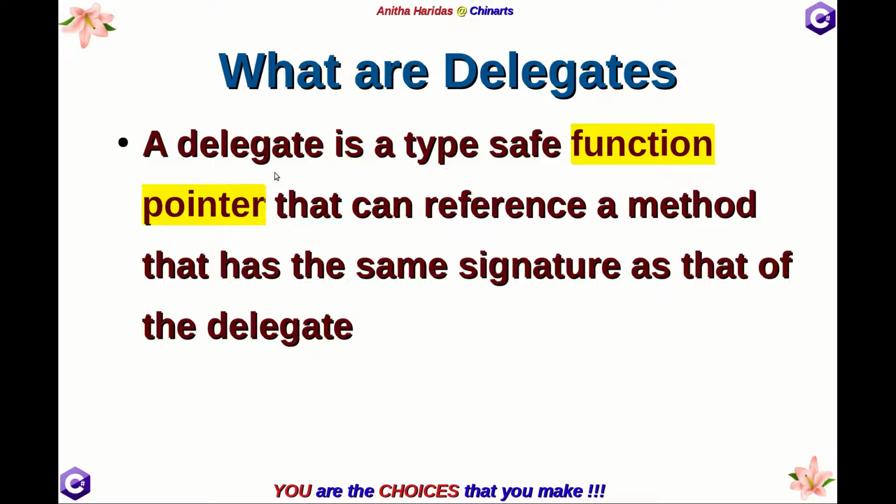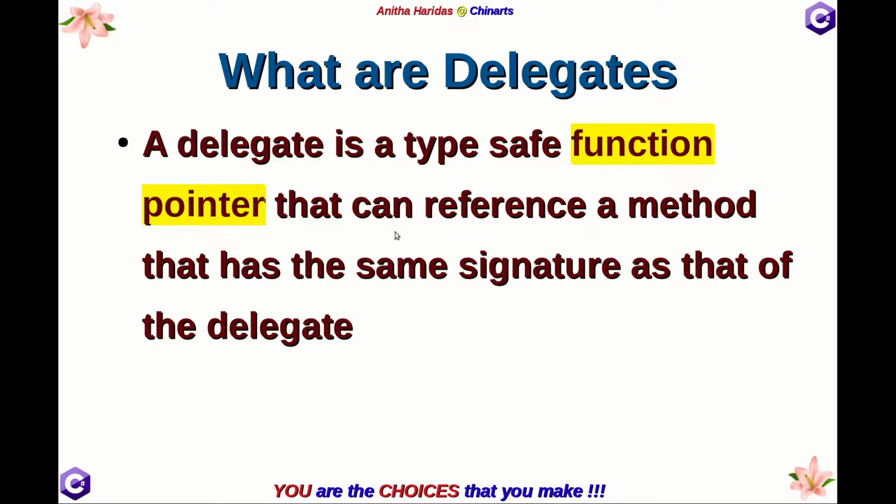So I can say delegate is type safe, because we have seen pointer is also one data type which is not a type safe data type. We generally use pointer in C# in the unsafe code segment. But when you use delegate, it will be pointing to a function, but it is a type safe function pointer. That is why this term is very important, type safe function pointer.